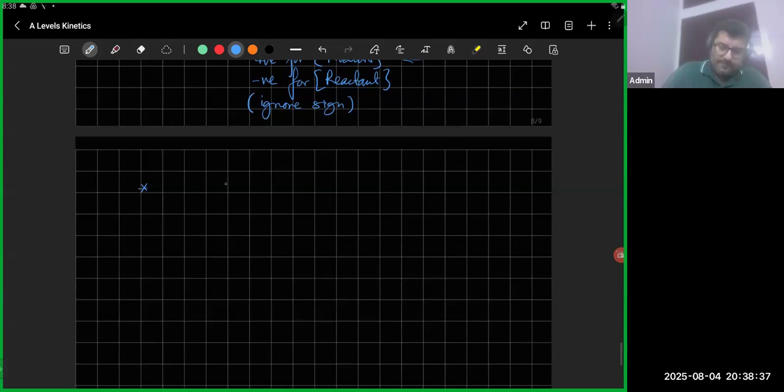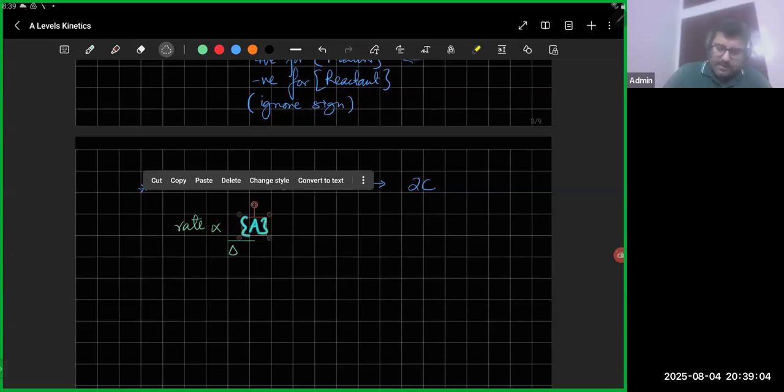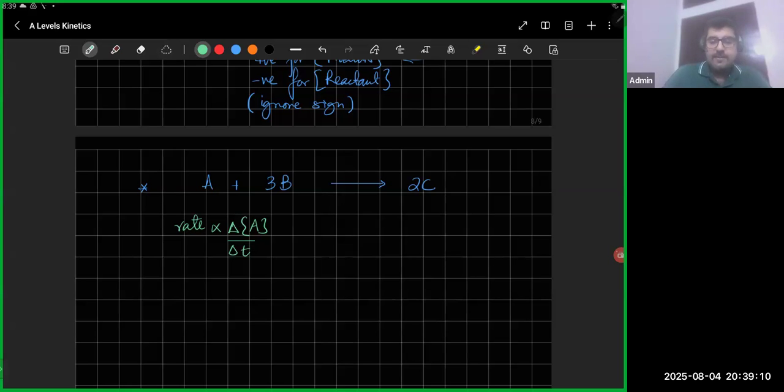The other thing is that if I have a reaction, and in that reaction I've got reactants and products, well, the rate could be a change in concentration of A with respect to time. Okay, delta, forgot to add delta, just a second. So it could be delta A over delta time. The rate could be measured with respect to reactant B as well.